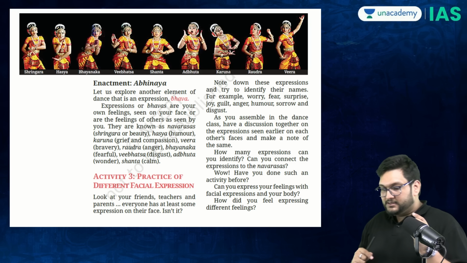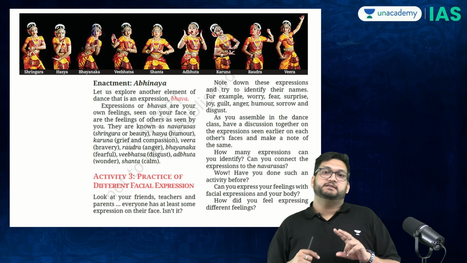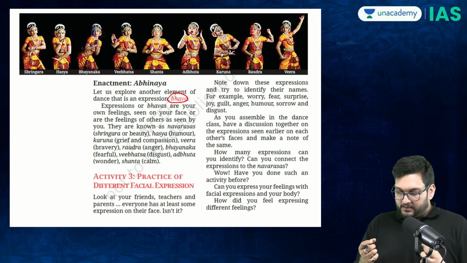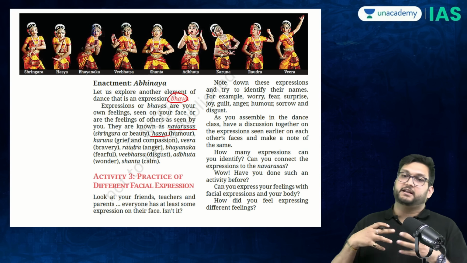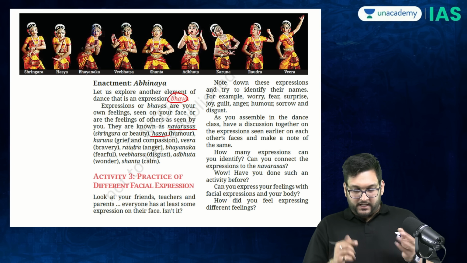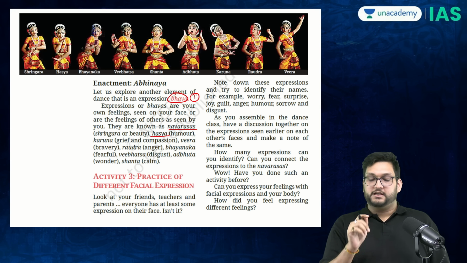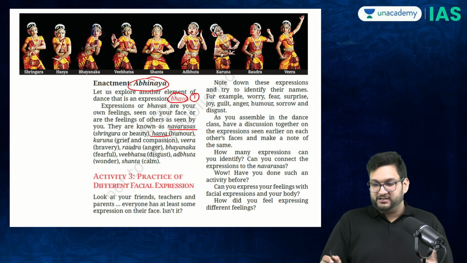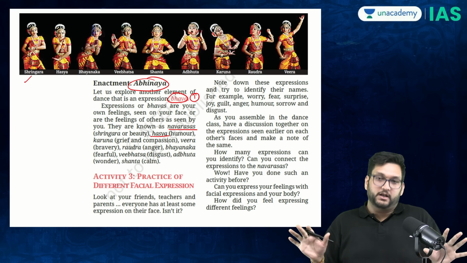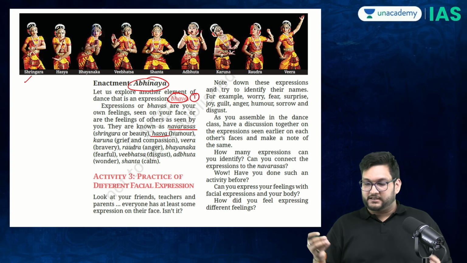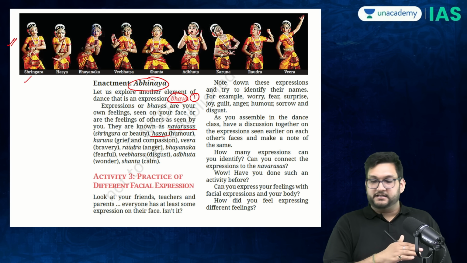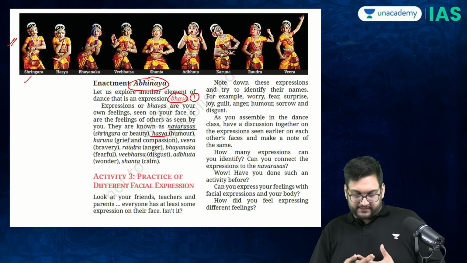Moving on, the second aspect which is mentioned within this dance chapter is the concept of bhava, which is expression. Bhava, rasa, the idea that there is a different type of navarasa, there are different types of bhavas which are talked about. Again, an important term for the examination. Abhinaya, which is the aspect of drama. This is very elaborate. You don't need to learn it per se, but it is very well represented how there are different types of bhavas. If you have never understood this, you may understand it now.